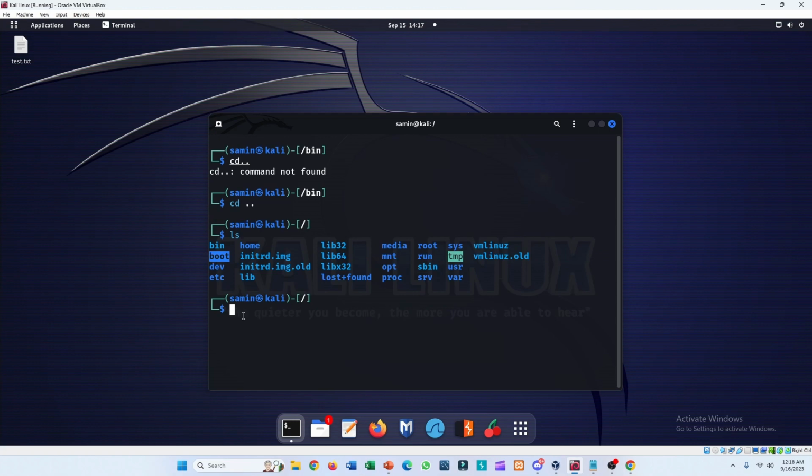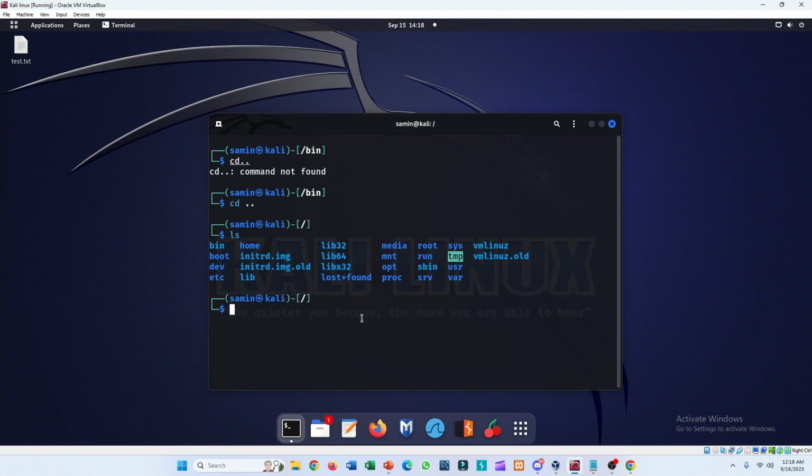The next directory I'm going to talk about is /lib. This basically holds shared libraries and kernel modules, and contains library files that support binaries located under /bin or /sbin. So the next directory I am going to talk about is /opt. This is basically reserved for optional software installation.